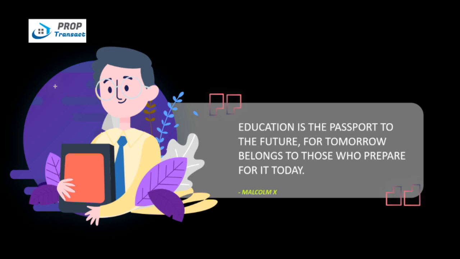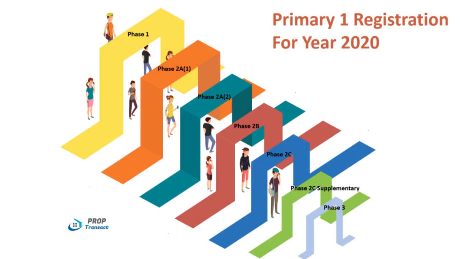a good primary school. There are 7 phases in the Primary 1 registration process in Singapore, namely Phase 1, Phase 2A1, Phase 2A2, Phase 2B, Phase 2C, Phase 2C Supplementary and Phase 3. The various phases determine the probability of getting into your school of choice. Children are given the highest priority if they can get into Phase 1 and the lowest priority is allocated to children within Phase 3. I will go into the criteria for each of the phases in the next few minutes.